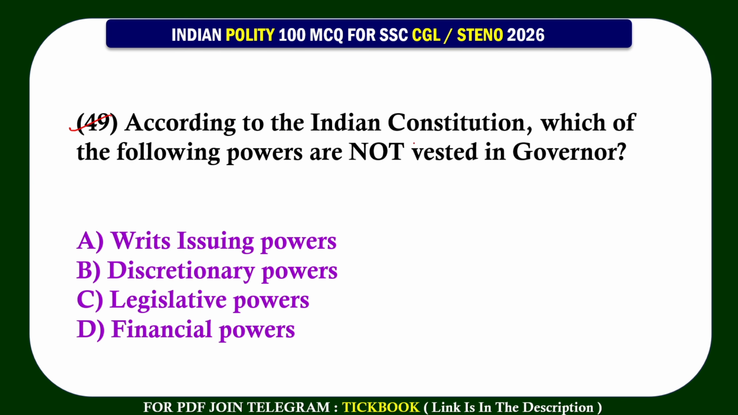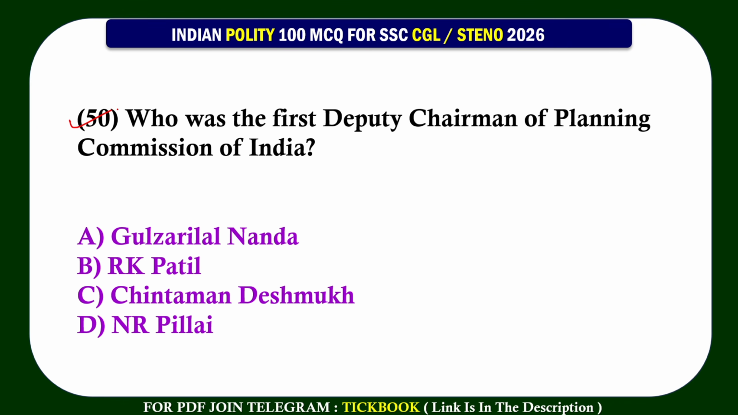49. According to the Indian Constitution, which of the following powers are not vested in governor? Option number A, writ issuing powers. 50. Who was the first deputy chairman of Planning Commissions of India? Option number A, Gulzarilal Nanda.